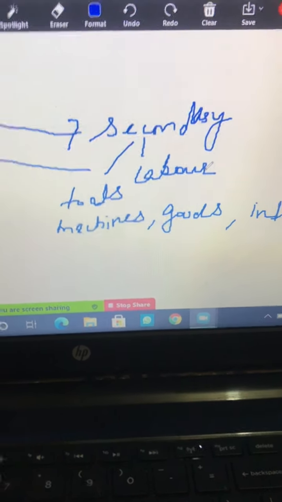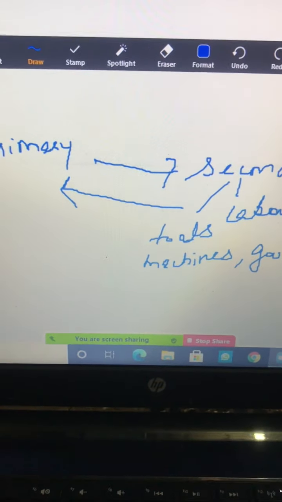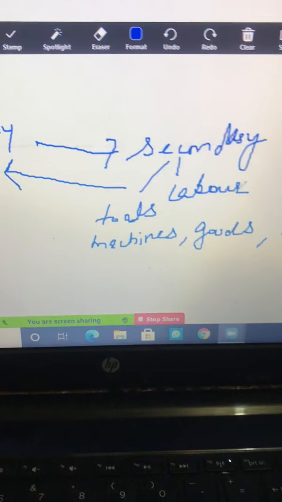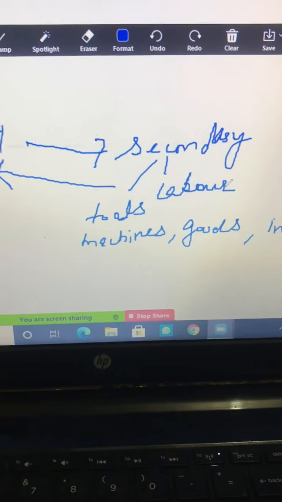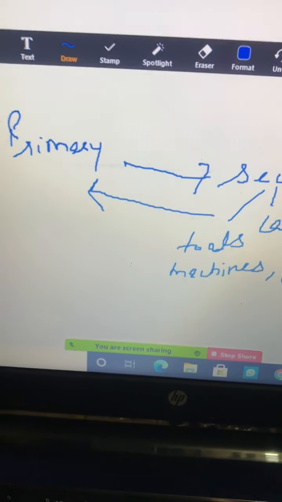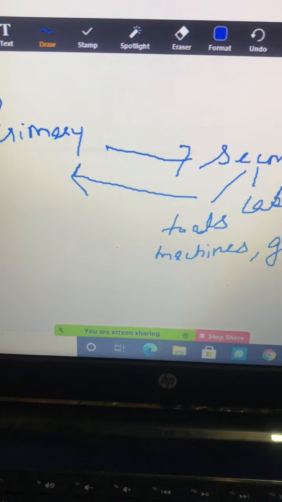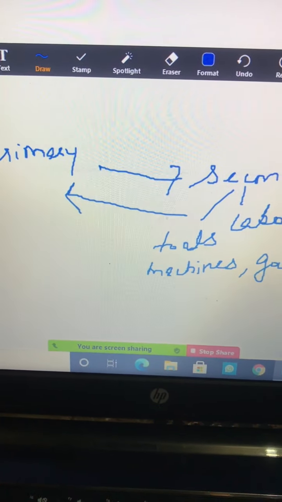They both are considered complementary to each other. Because the primary sector gives raw material to the secondary sector, and from that raw material it makes goods which are to be used by the primary sector. And to convert this raw material, the secondary sector needs so many things. Labor.